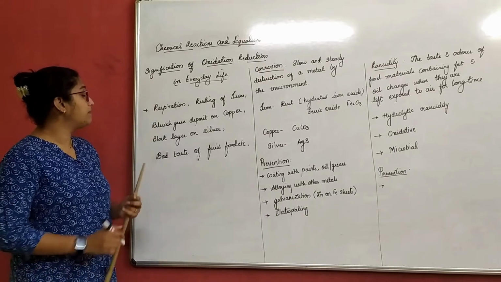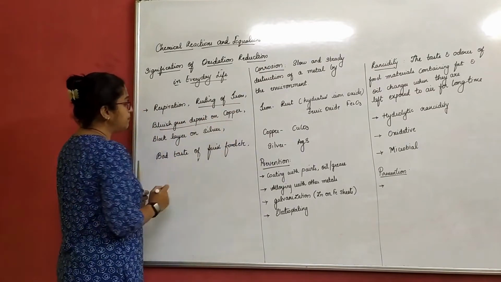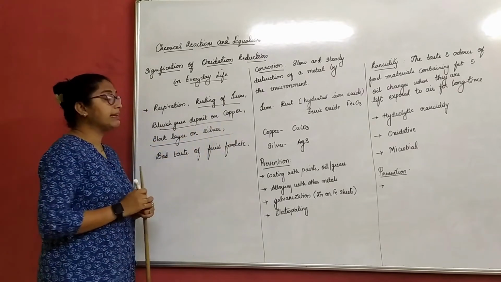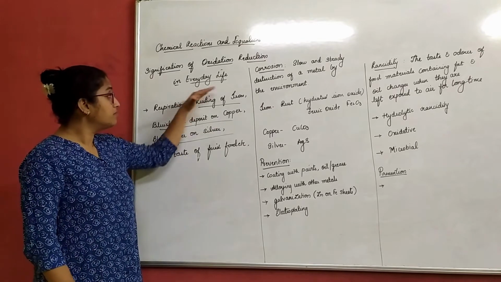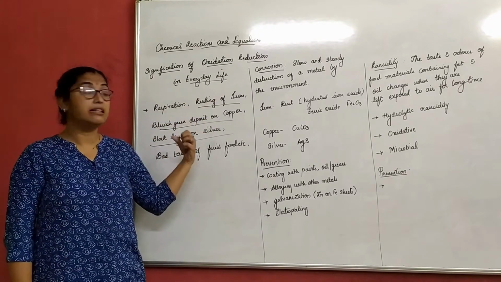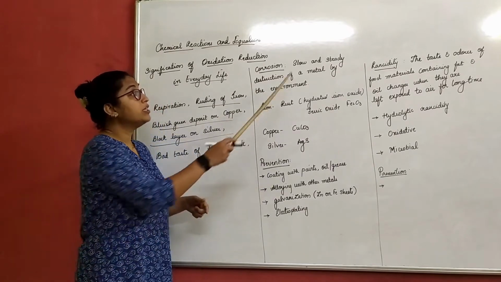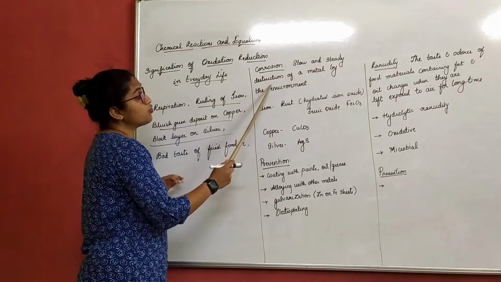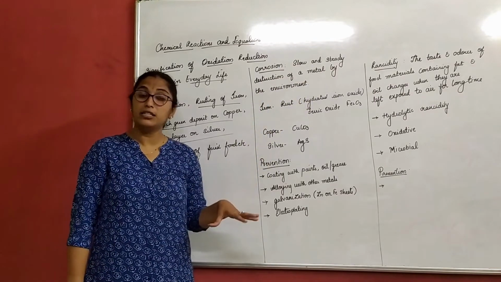First we'll understand about these things: rusting of iron, bluish green deposit on copper and black layer on the silver. What is it actually known as? The term for what is happening with the metal is corrosion. Now what is a corrosion? Slow and steady destruction of a metal by the environment is called as corrosion.